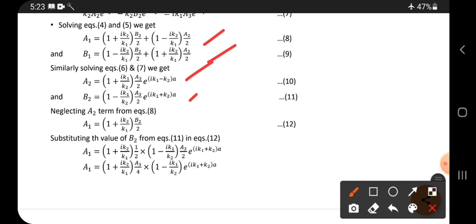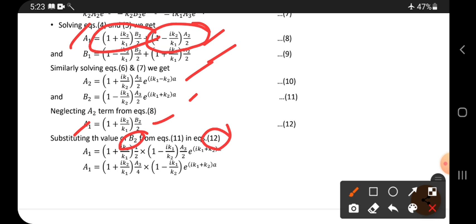Neglecting the a2 term from equation 8, if you neglect this term, then a1 equals only this term. What do you get? a1 equals 1 plus k2 by k1 into b2 by 2. Substitute this a1 term, substituting the value of b2 from equation 11 in the 12th equation.